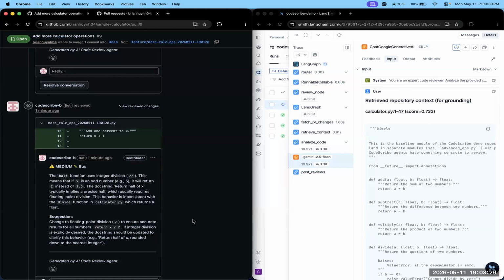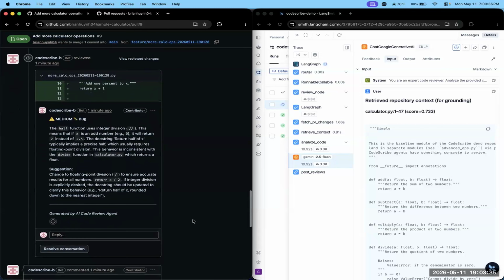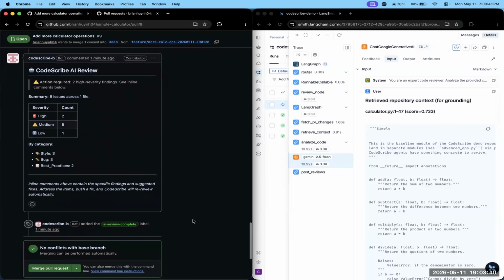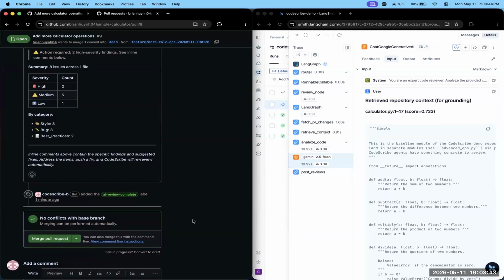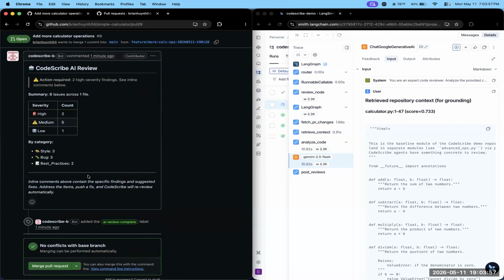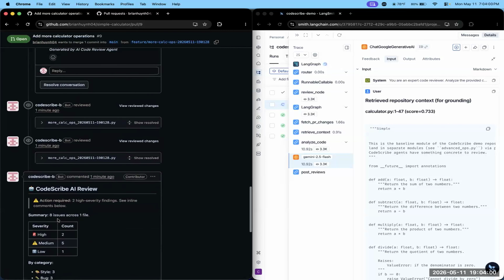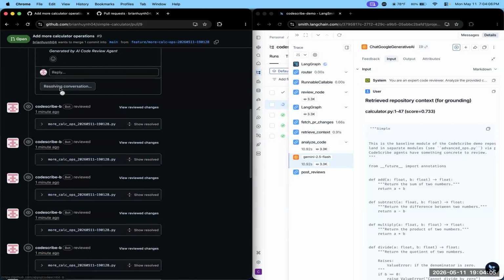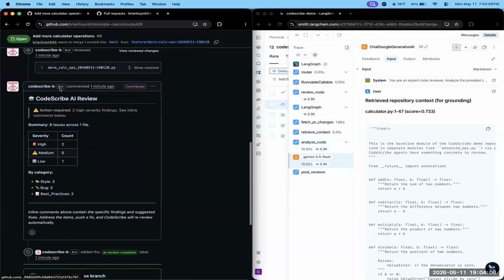Let's just assume that the developer has fixed all these issues and has raised a new PR, and the senior developer has now approved it. For approving, we can just go there and resolve all the comments or resolve all the conversations. So let's just go and resolve all the conversations and mark all the changes as approved. Yeah, let's just resolve it. Okay, so let's scroll down.